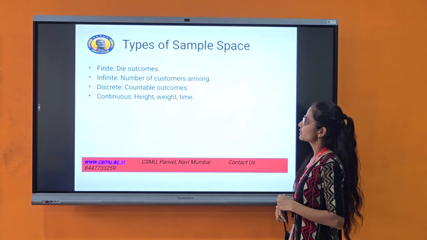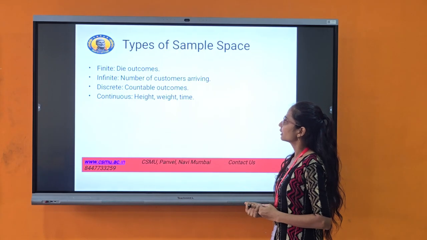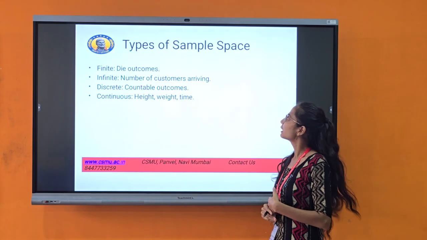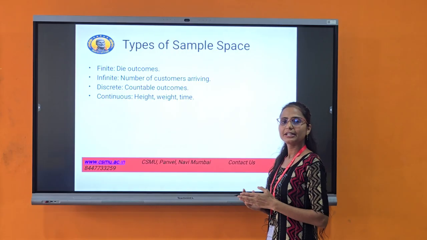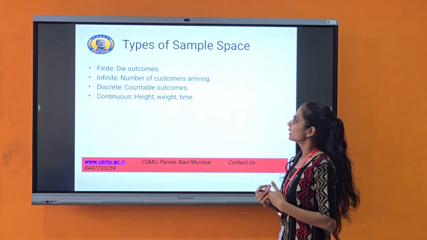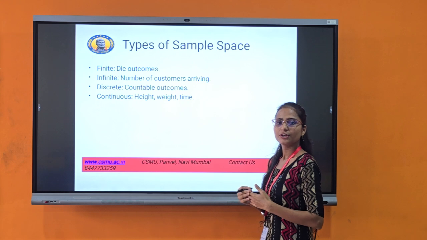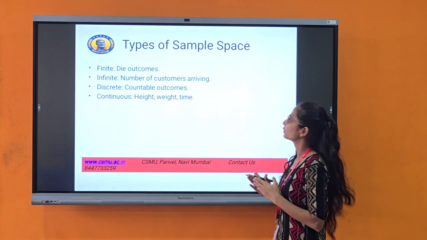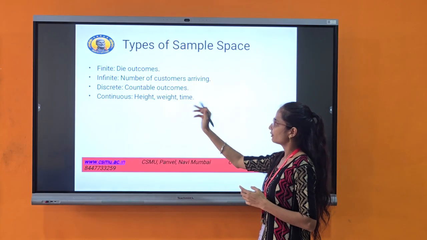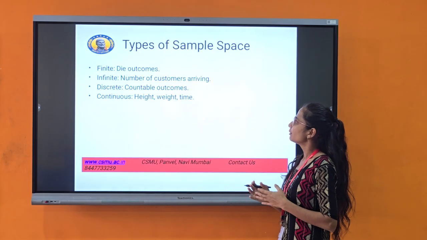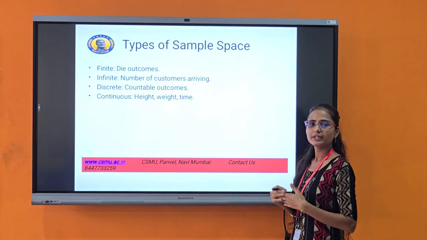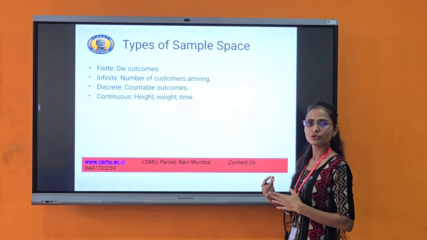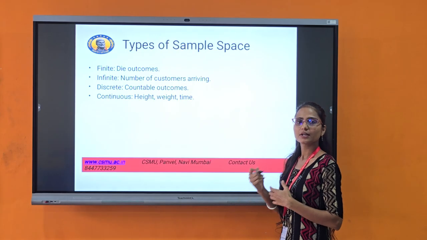Types of sample space. Here are the types. We are going to see finite first. In a finite sample space, there are a finite, limited number of outcomes, such as a die outcome. If we roll a die, there are 1 to 6 limited outcomes that we can take. Second is infinite. For example, an infinite number of customers arriving. In the infinite case, there is an indefinite number of customers arriving in the shop, so we are not able to count them. That is indefinite, meaning uncountable.